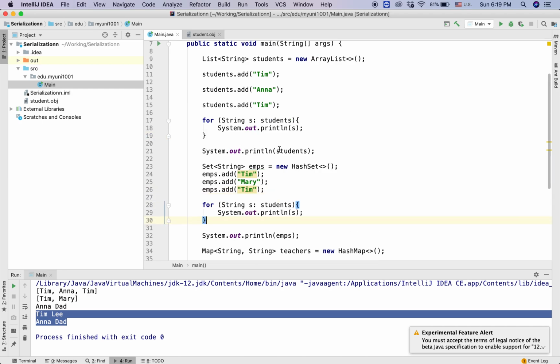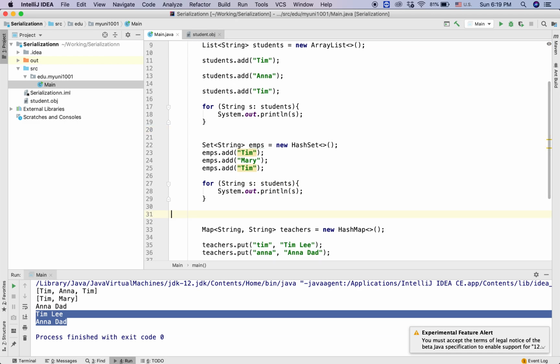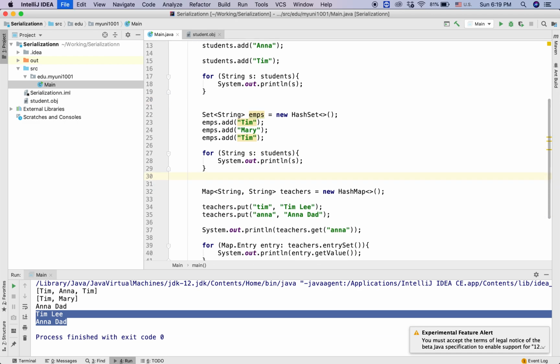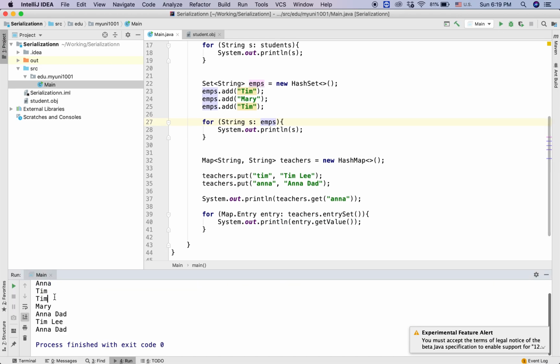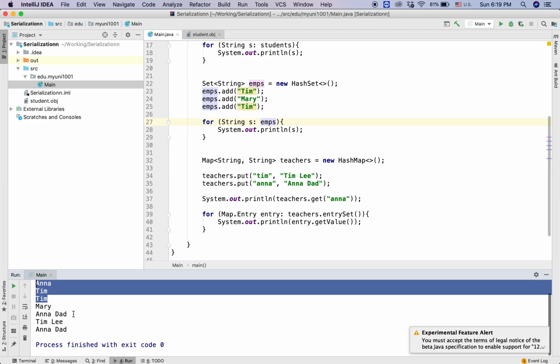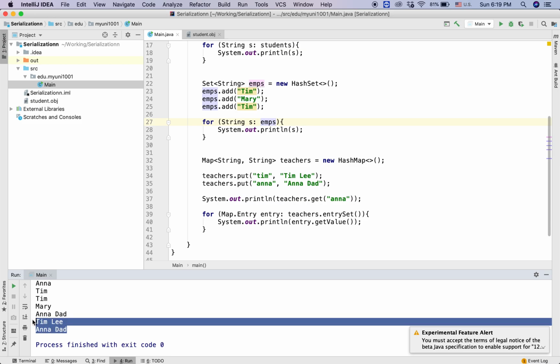So instead of printing a list of students, we print students one by one, and instead of printing a list of employees, we print employees one by one. So here, instead of student, we change to employees, and we just print it. Okay, so let's run. So here we have the list of students, and we have the list of employees, and this is the list of teachers, all printed.